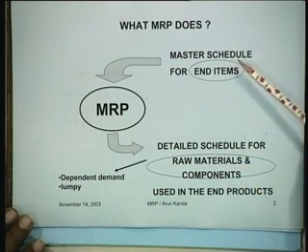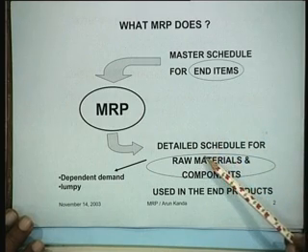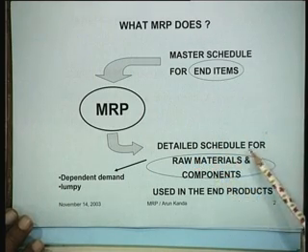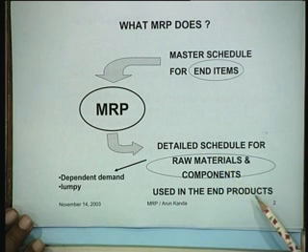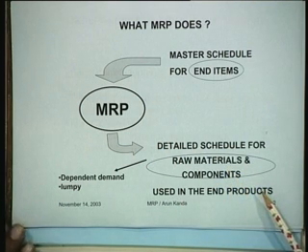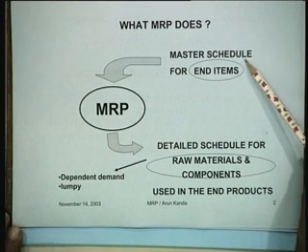So from the given master schedule for end items, we are basically trying to determine the detailed schedule for the raw materials and the components used in the end products. That is the primary purpose of MRP, starting from a master production schedule, as it is called, of the end item.